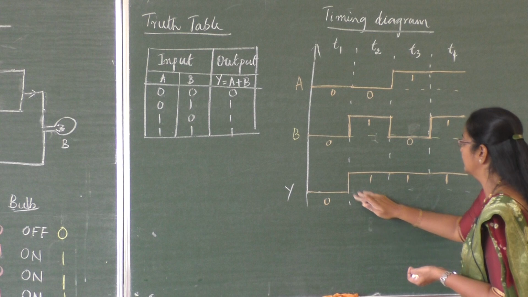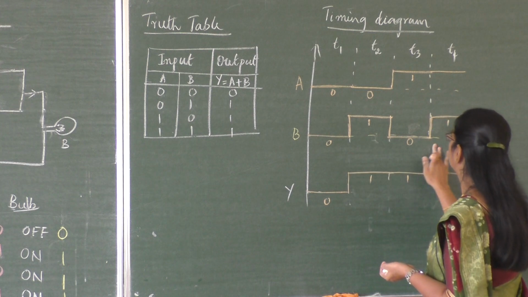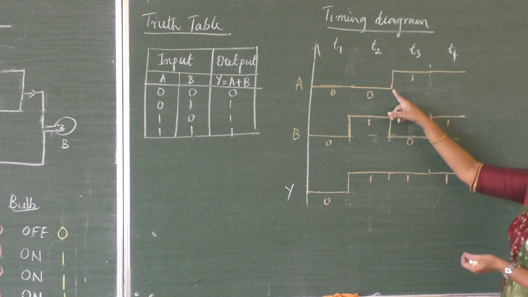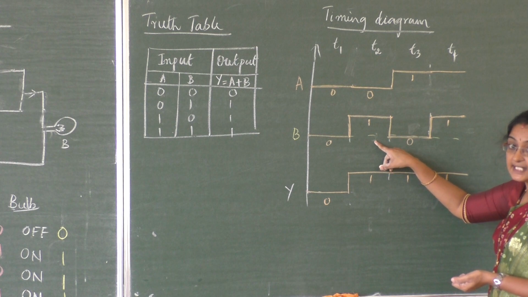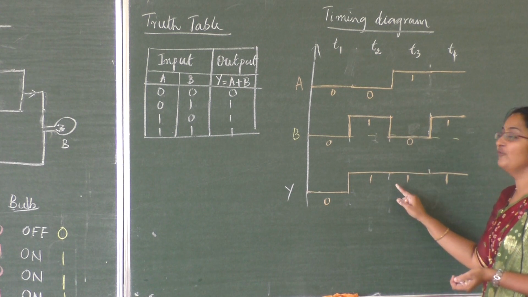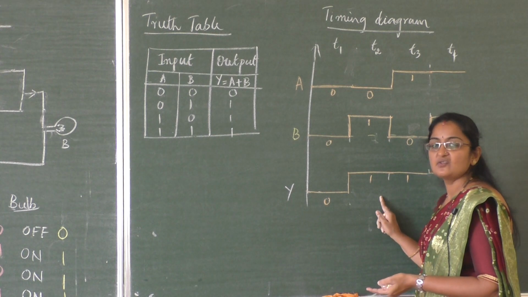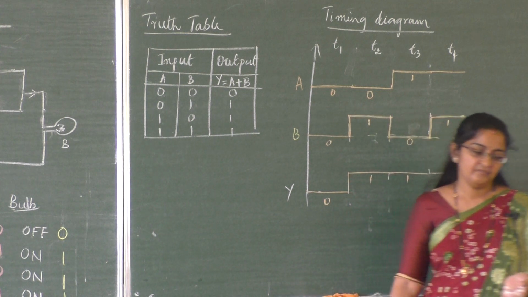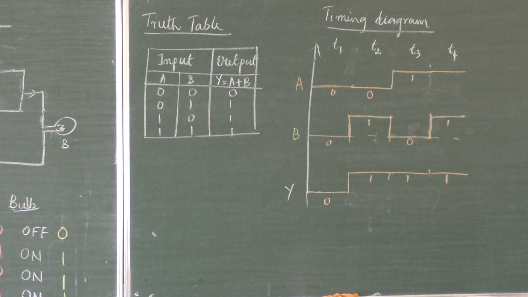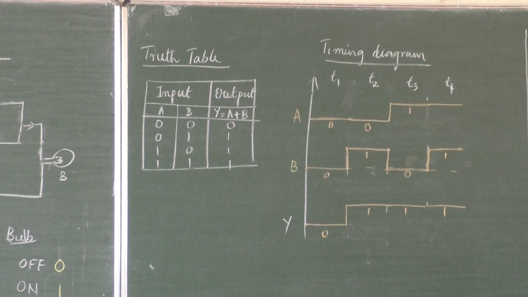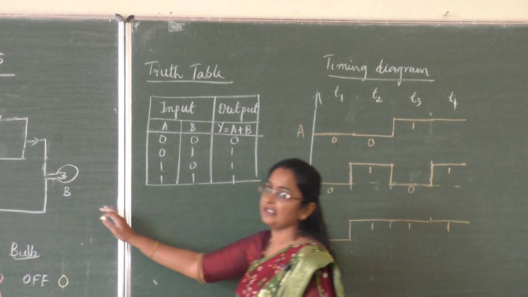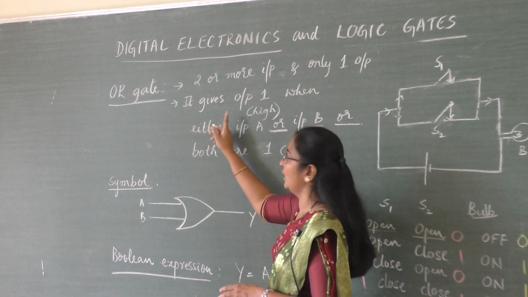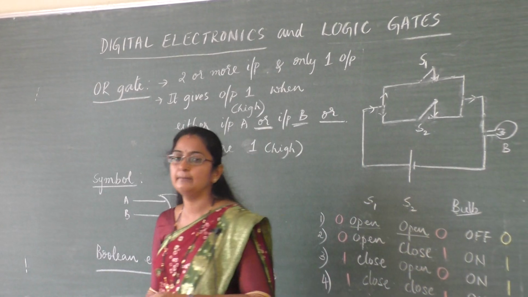So what I get, now you can see the waveform clearly. See, if A signal is like this, B signal is like this, under OR operation we get output like this. So students, note down this. This much is all for OR gate operation. Note down, students. Note down this one switching diagram is not required. This is only for your knowledge purpose. Note down the symbol, note down the Boolean expression, what is OR gate, and the truth table and timing diagram.